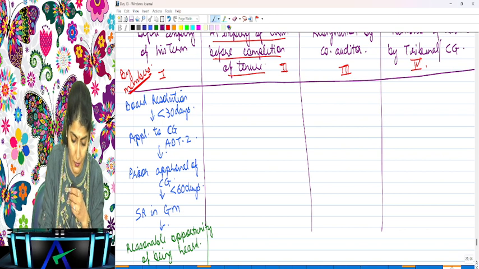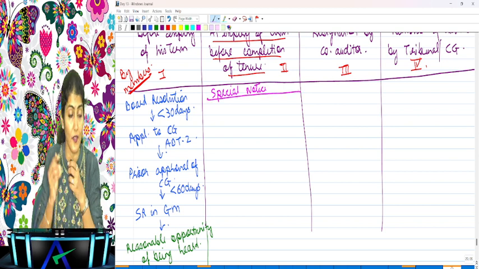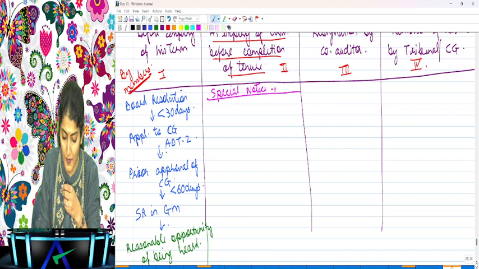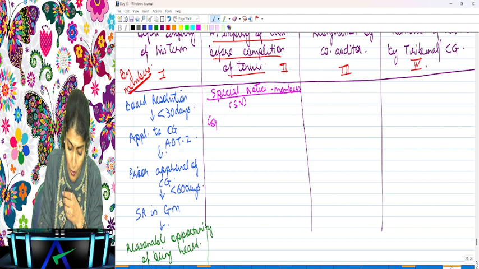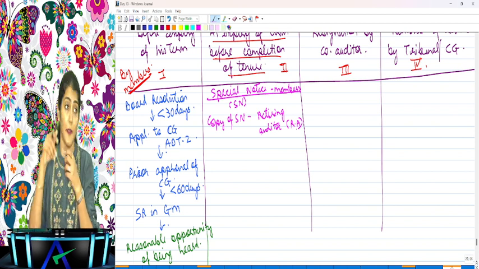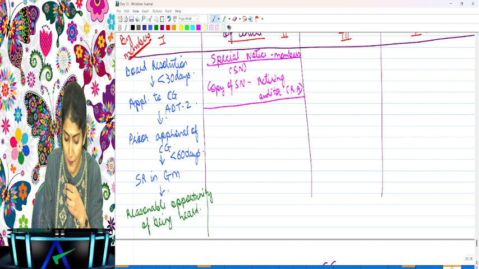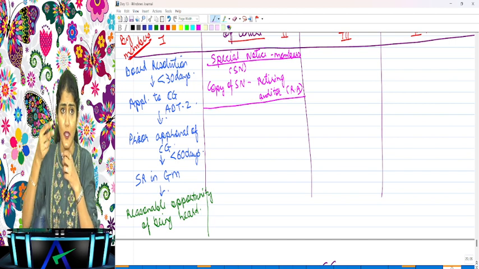It says a special notice is required to be sent by the members to the company for the removal of the auditor. Right, the special notice is to be received by the company from the members. Special notice is what? SN. Then the copy of the special notice will be sent to the retiring auditor. The retiring auditor, I will call him the RA. So the special notice is to be received by the company. Then what will the company do? Send a copy of the special notice to the retiring auditor.